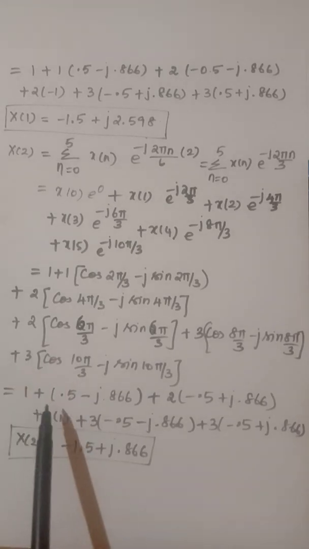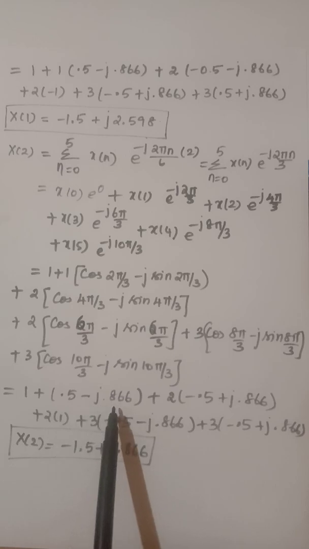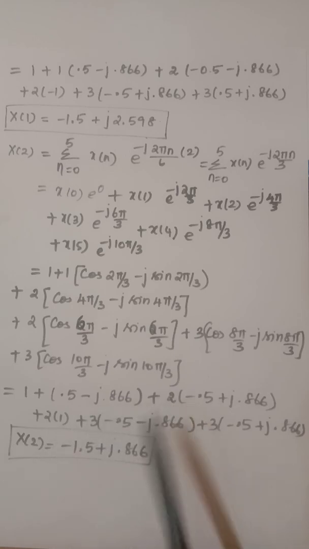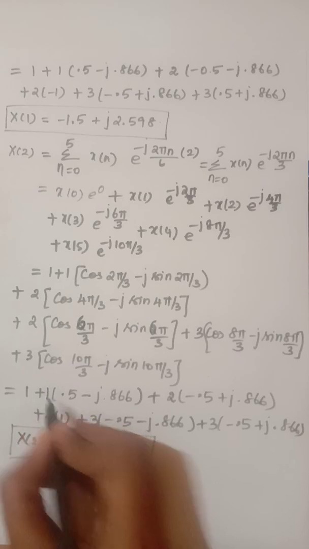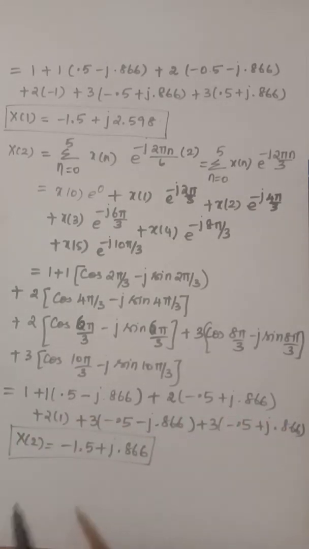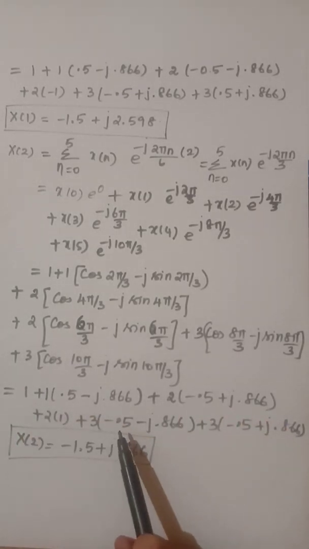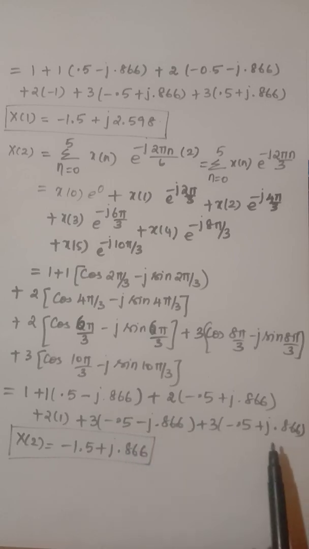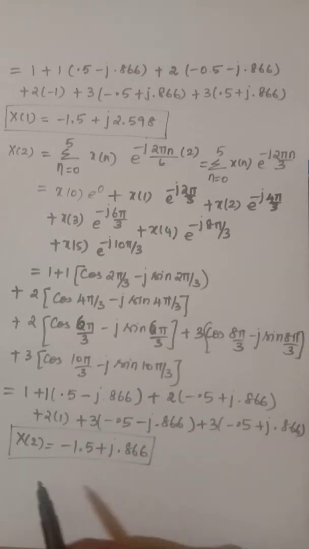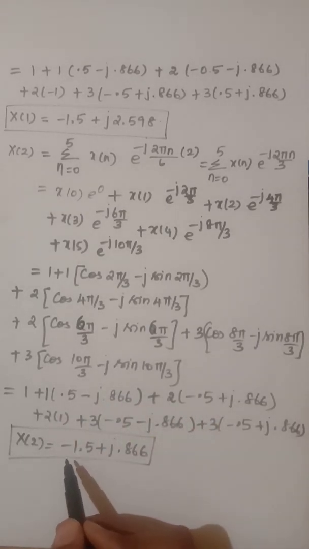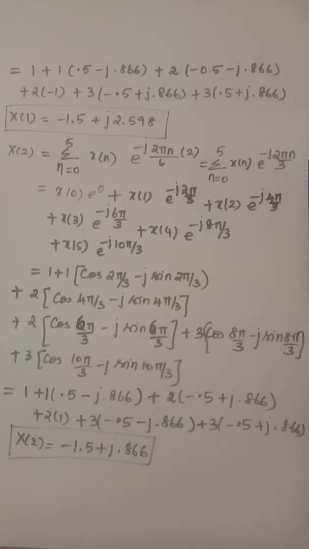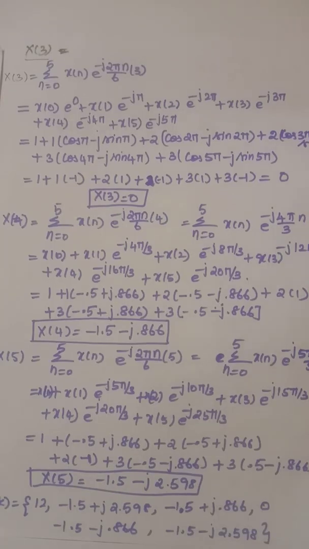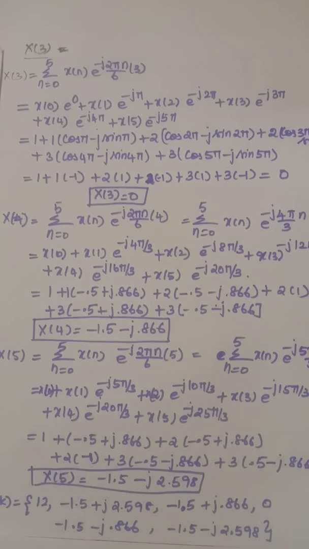So 1 plus 0.5 minus j 0.86 plus 2 into minus 0.5 plus j 0.86 plus 2 into 1 plus 3 into minus 0.5 minus j 0.86 plus 3 into minus 0.5 plus j 0.86. Simplifying this, x of 2 will be obtained as minus 1.5 plus j 0.866. Thus, by repeating the same procedure, we have found x of 3, x of 4, x of 5.